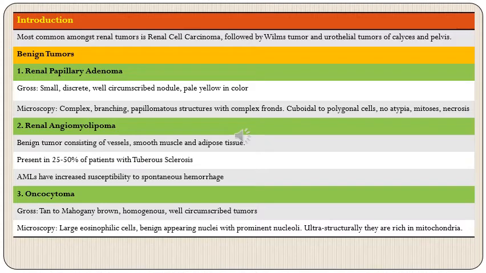Then finally, we have oncocytoma. Like all other oncocytomas which occur in other organs, these tumors also grossly are tan to mahogany brown in color. These are homogeneous and well circumscribed tumors because these are benign tumors. Microscopically, these will be comprised of oncocytes, which are large eosinophilic cells, and they have benign appearing nuclei with prominent nucleoli. And ultrastructurally, these tumors are rich in mitochondria.